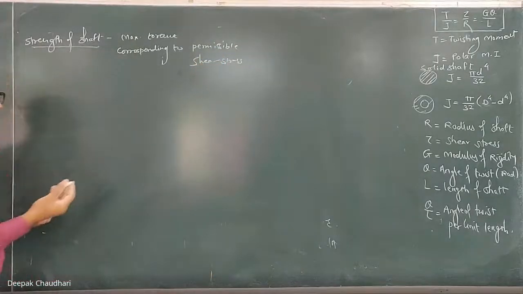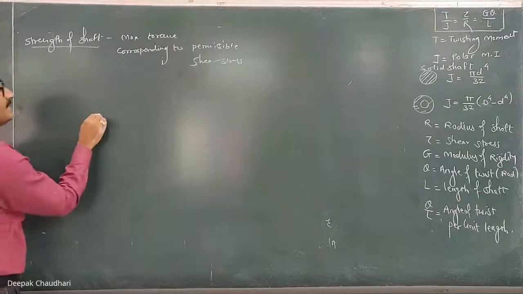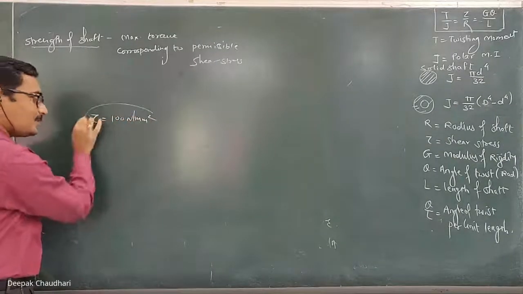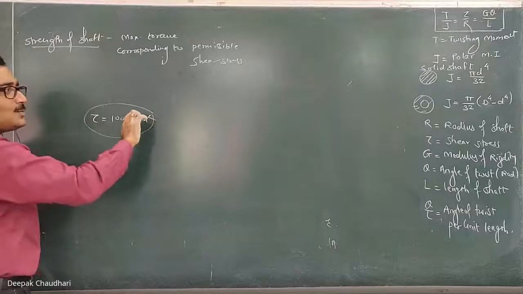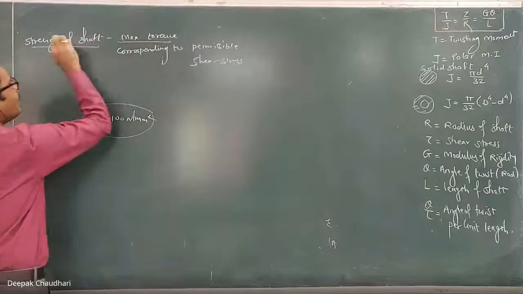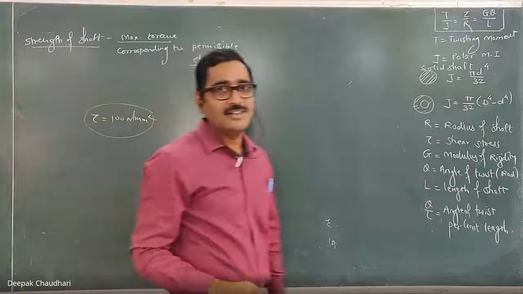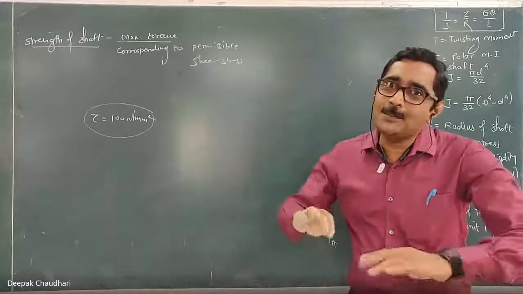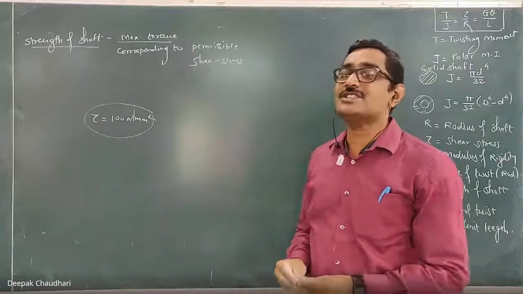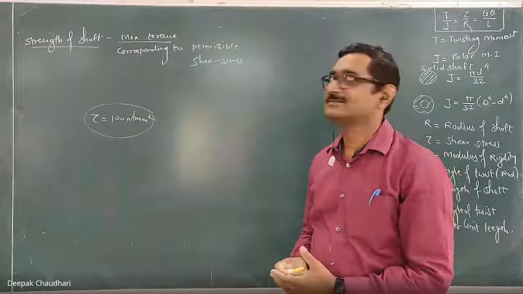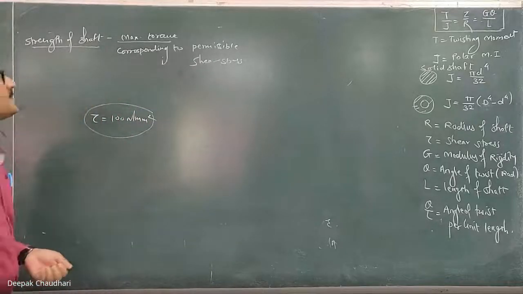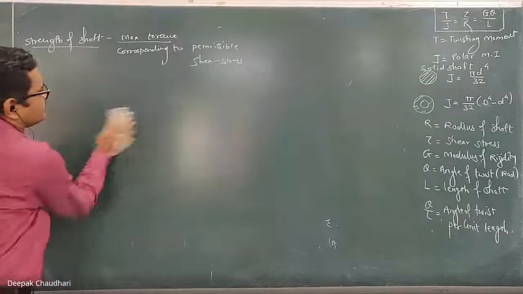Okay, so for any particular shaft material, if it is given that the permissible shear stress is 100 Newton per millimeter square, then the maximum torque that can be transmitted corresponding to that stress is nothing but the strength of the shaft. If you try to transmit more than that, the induced shear stress will be greater than 100 Newton per millimeter square, which is beyond the permissible limit. So what is the strength of the shaft? It is the maximum torque corresponding to the permissible shear stress.